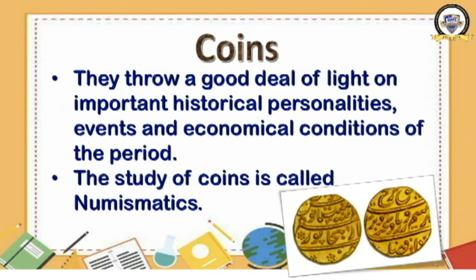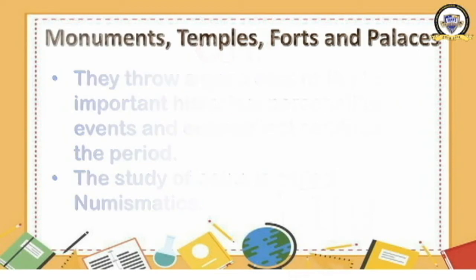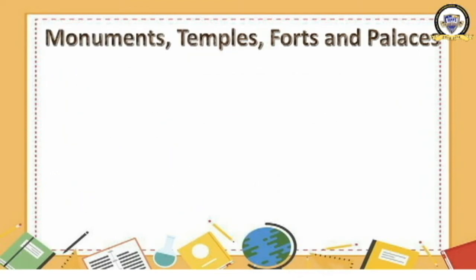Moving to the third one, what is that? Monuments, temples, forts and palaces. These are the archaeological sources. Archaeological sources are of three kinds. Number one, inscription. Number two, coin. Number three, these buildings. What are the buildings? Monuments, temples, forts and palaces. First of all, we will learn about temples. Okay, I'll show you the pictures.